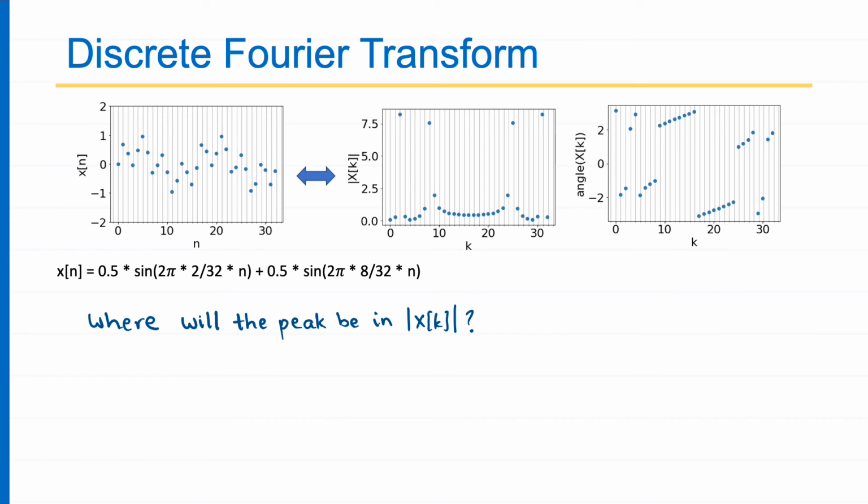If my capital N is 32, then at k equal to 2 and at k equal to 8, they will cancel out. For k equal to 2, the first one will cancel out and you get a large magnitude. At k equal to 8, the second one will cancel out and you get a large magnitude. Similarly, the right-hand images are obtained because of the mirror symmetry, so at k equal to minus 2 and k equal to minus 8, you compute the right half.